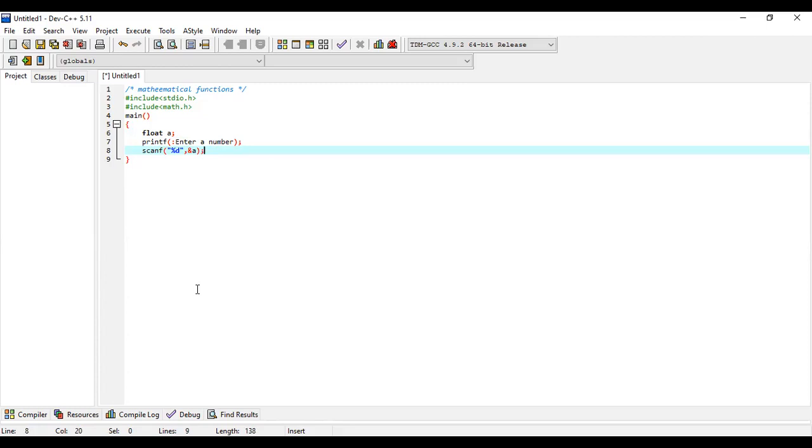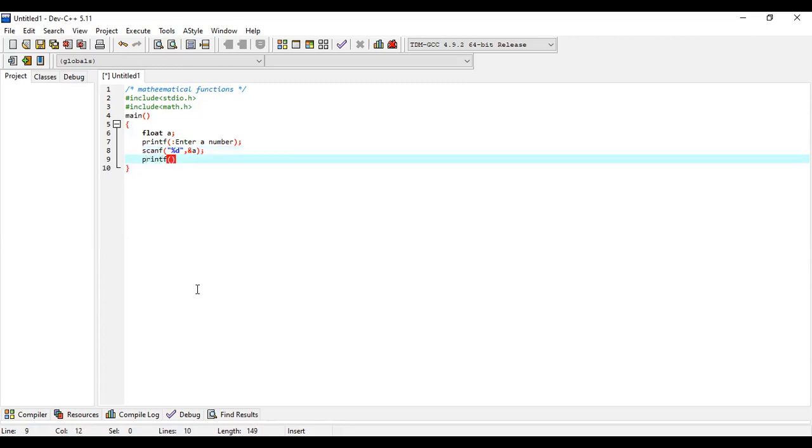So I'm taking the value for a, and immediately I am displaying the value. For example, percentage d, comma, what value do we have to ceil? Ceil of a.